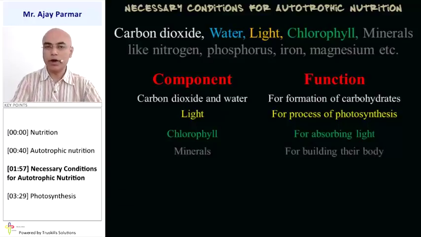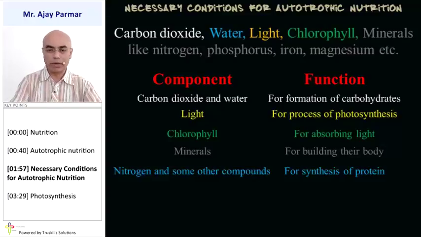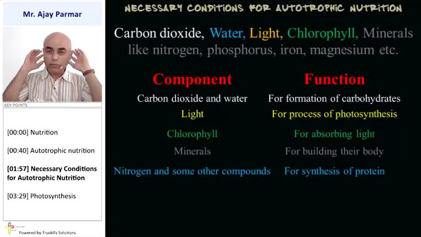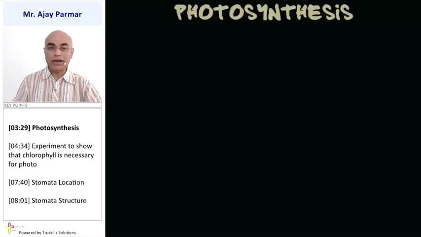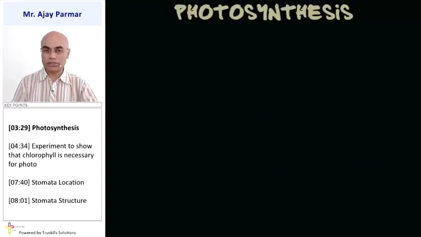Obviously for building their body, the plants or the autotrophs require minerals. Nitrogen and some other compounds are necessary for the preparation of protein. In fact, proteins are complex nitrogenous compounds, and they are used for wear and tear and for overall growth of the body.